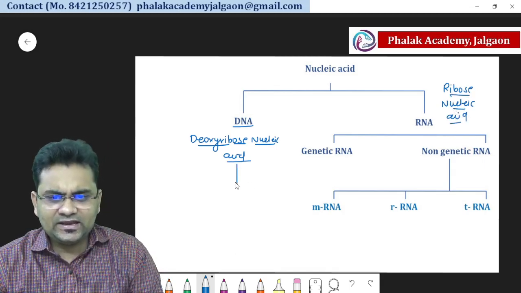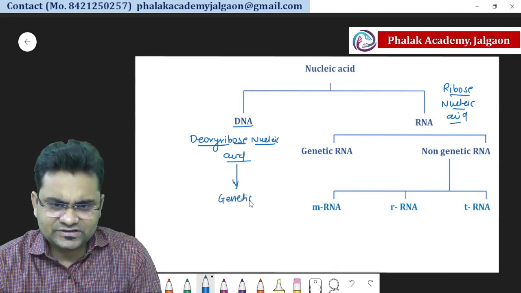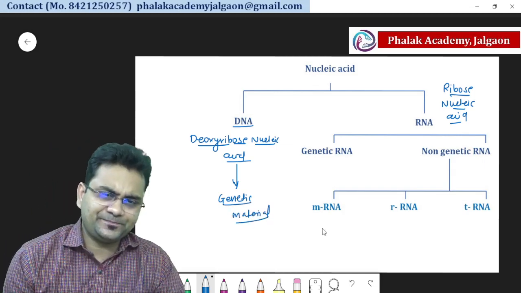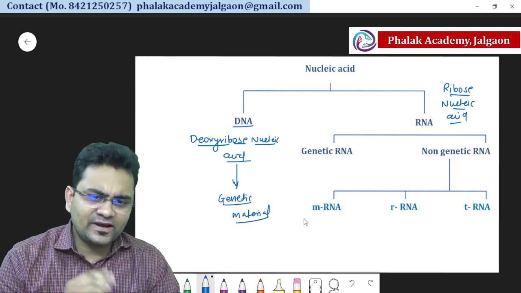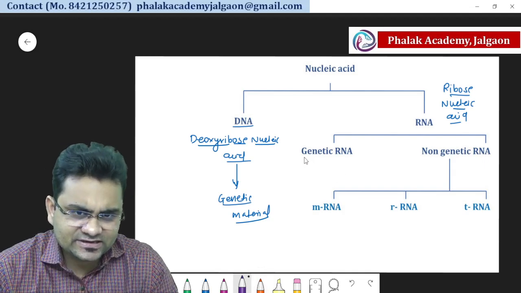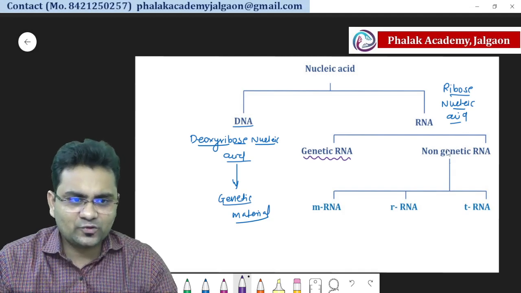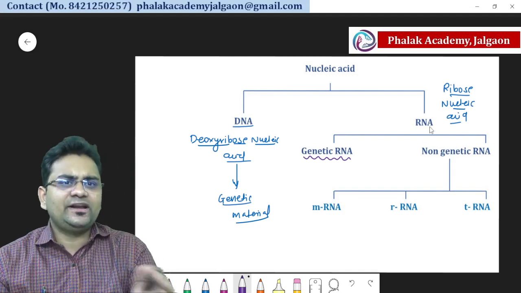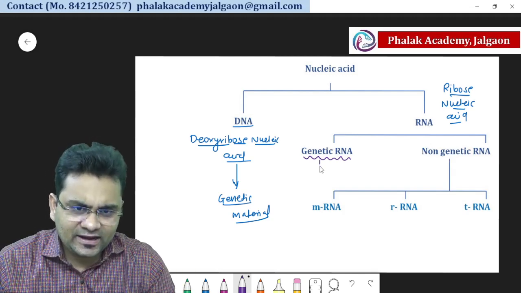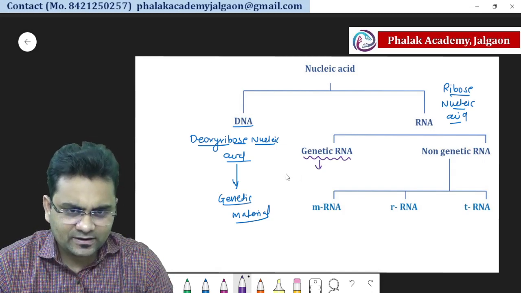And DNA is the genetic material of all organisms. But there are some viruses which contain RNA as a genetic material, and such RNA is considered genetic RNA. So you can see here RNA can be classified into two types, genetic RNA and non-genetic RNA. Genetic RNA is in some viruses which contain RNA as a genetic material.